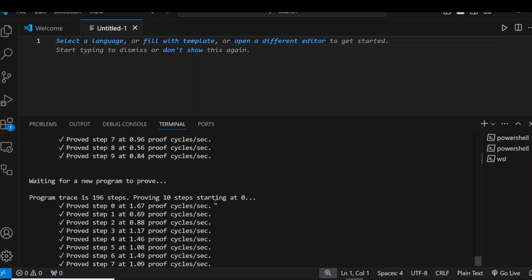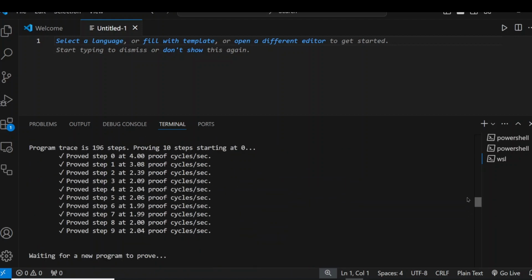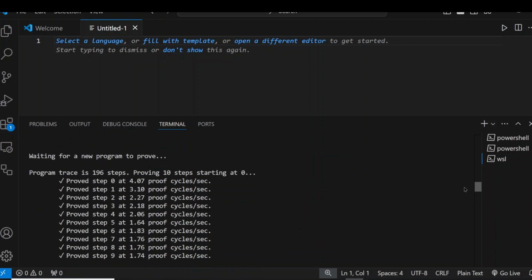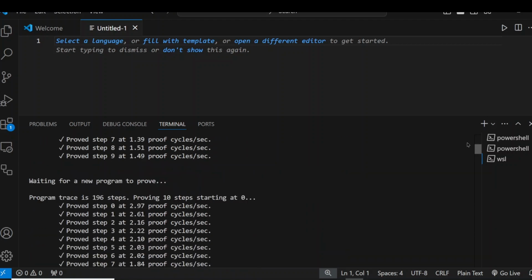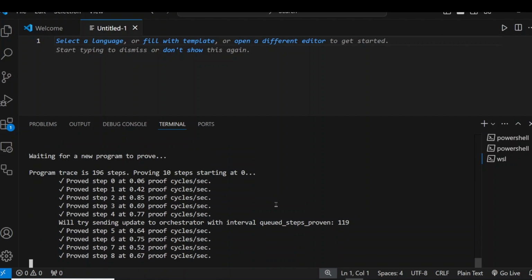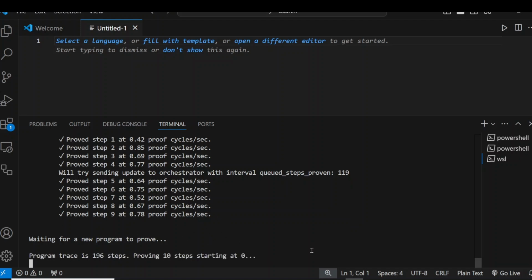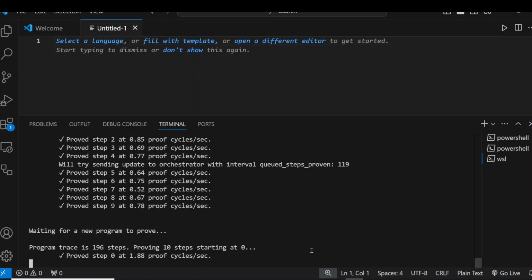So pretty much what you do is that you have to run a couple of code on your laptop for you to be able to get this. These are all the cycles that I have completed. Okay, it goes way up. So what I'm going to do is switch to my friend's laptop and show you how you can complete all these transactions to get all these cycles. So let's just go to my friend's laptop. Let me show you how to do that.